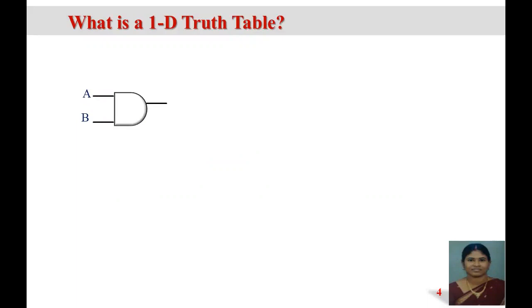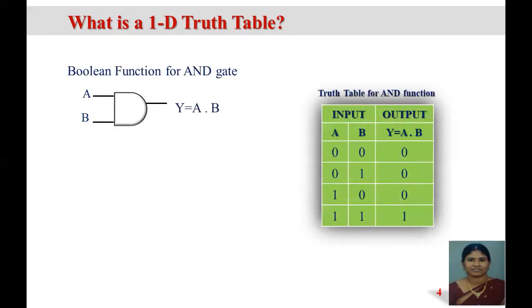When we said the Karnaugh map is a two-dimensional representation, then what is the one-dimensional representation? It is the truth table, the common method of representing the input and output with all possibilities. What will be the output for all possible inputs?